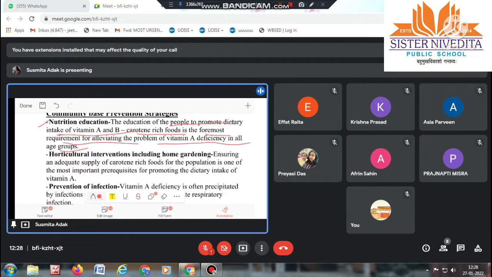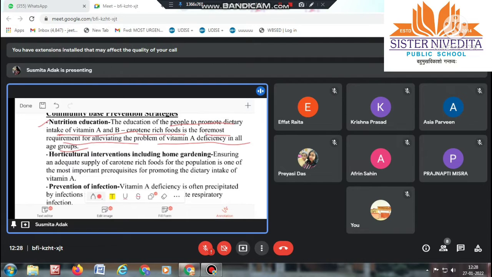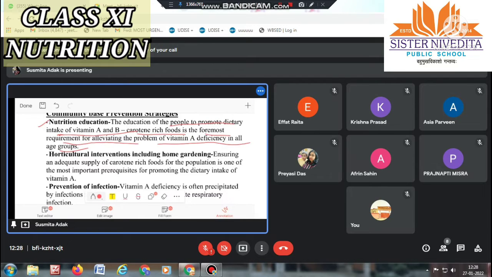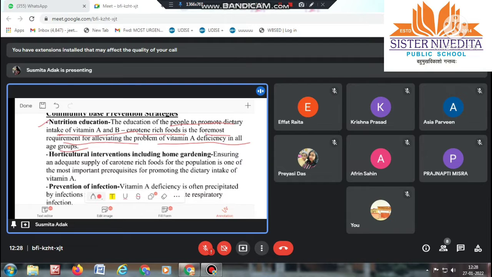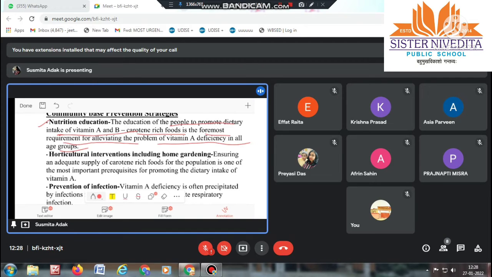Means at first we have to give the nutritional education. That means what type of food they should take, what type of vitamin based food, that is vitamin A, keratin rich food, this should be taken regularly. We have to give that idea to everyone.